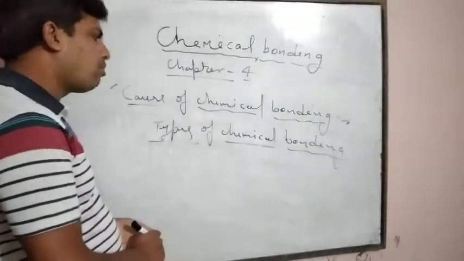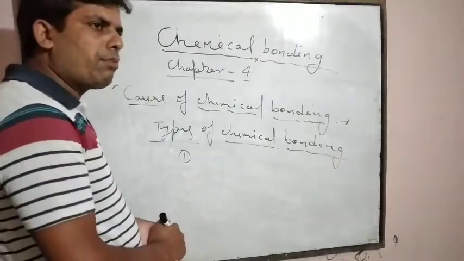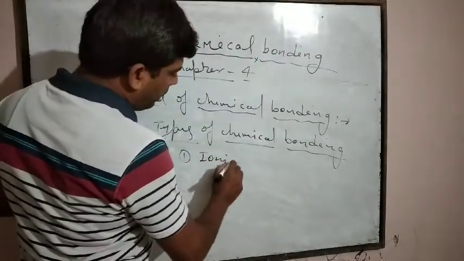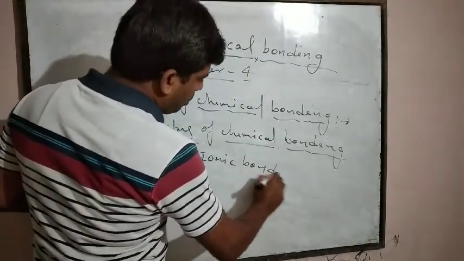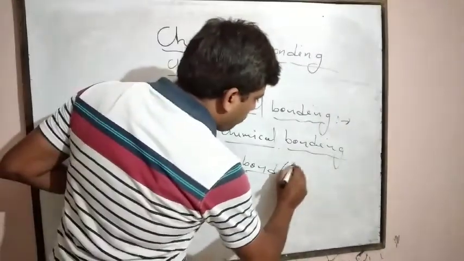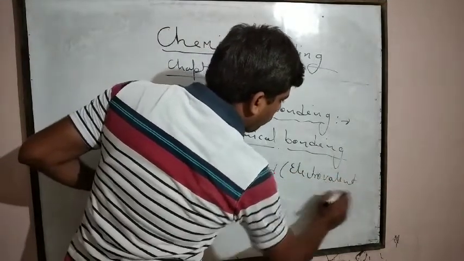In types of chemical bonding, first we will discuss the ionic bond, which is also known as the electrovalent bond.